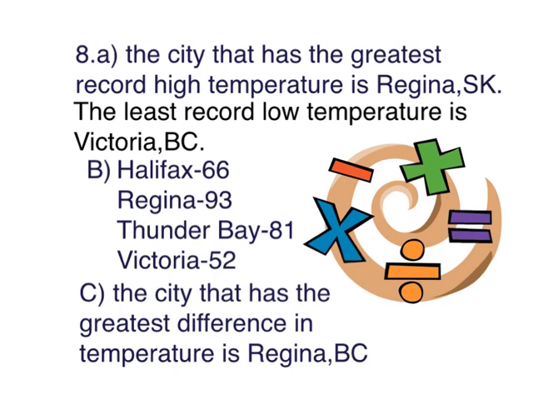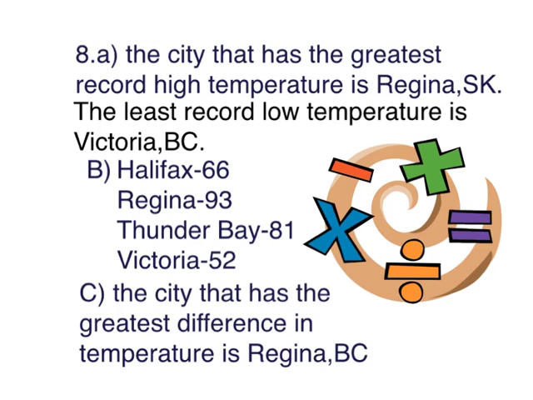For B, which was find the difference between the temperatures for each city, like I said before, we just added the numbers and found the difference between them. Halifax was 66 because we added 37 and 29. Regina was 93 because we added 43 and 50. Thunder Bay was 81 because we added 40 and 41. And Victoria was 52 because we added 36 and 16.